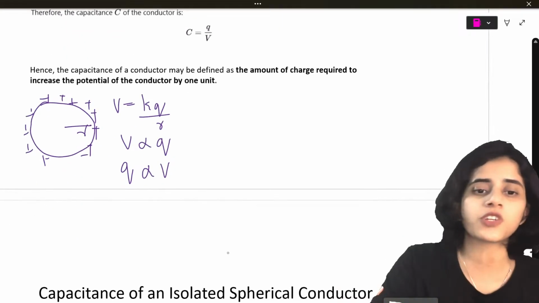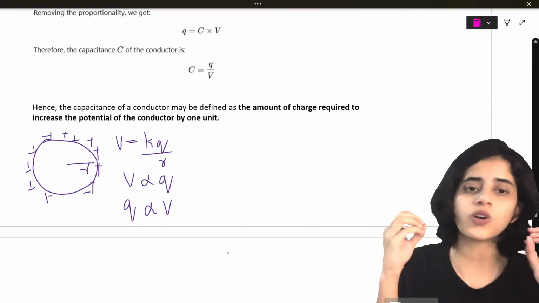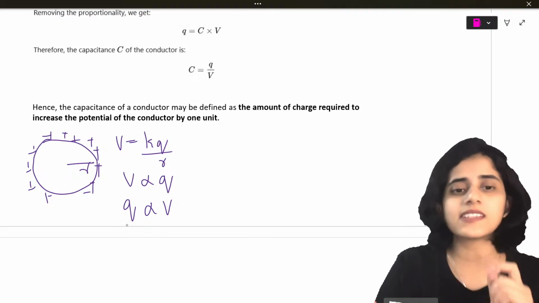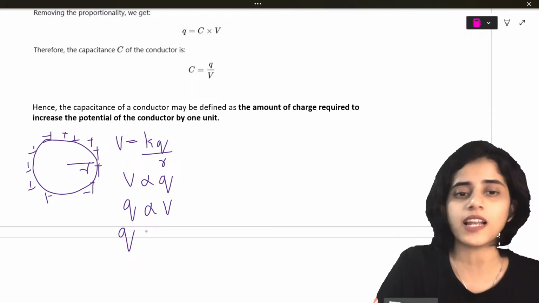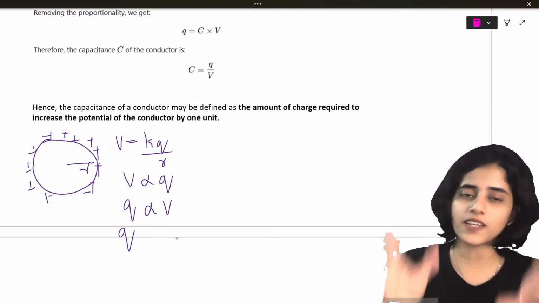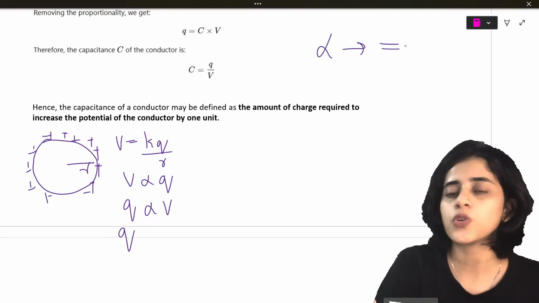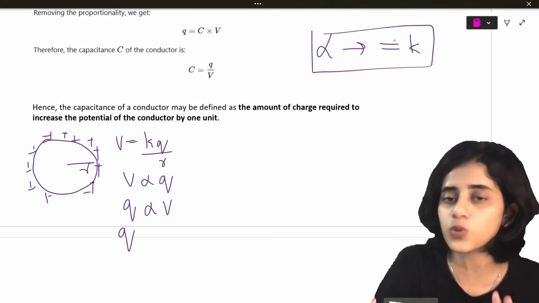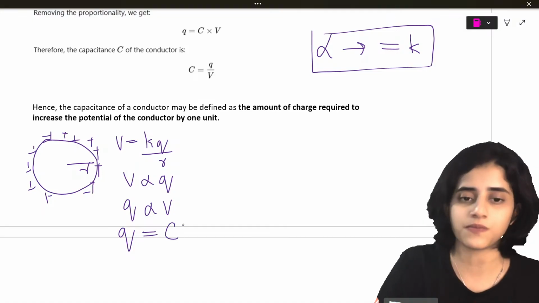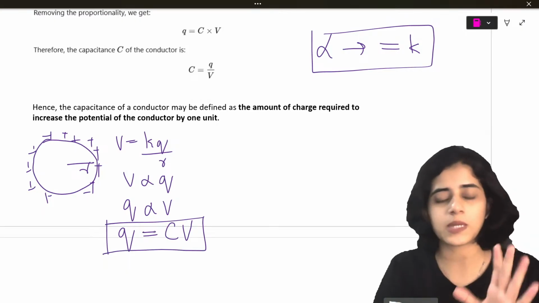If V is proportional to Q, Q is proportional to V. This much I can do from things that you already know. Now what I'm going to do is a very simple thing. I'm going to remove the proportionality by putting an equal to and a constant. In my classes I've always said, whenever you have to remove proportionality, you should put an equal to and a constant. This is the rule. So here I will put an equal to and my constant, C, with respect to V. So this is the formula for capacitance.